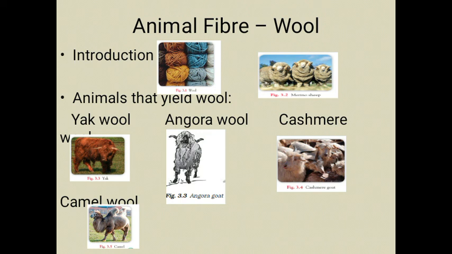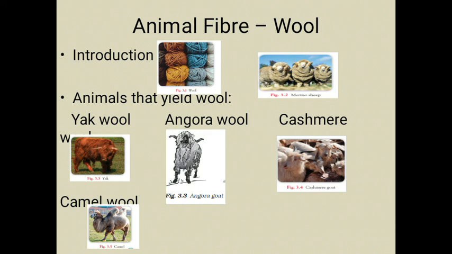The next one is the cashmere wool. The wool which is obtained from the bellies of the cashmere goat, which is found in Tibet and China, is called cashmere wool. This wool is one of the most expensive. Why is it so expensive? Because it is extremely soft and easy to dye.